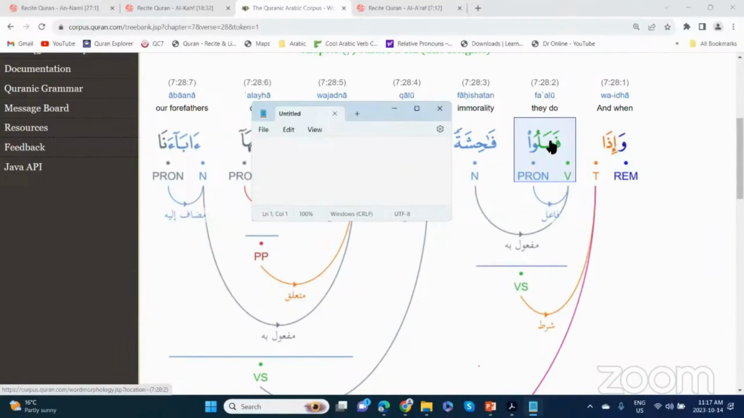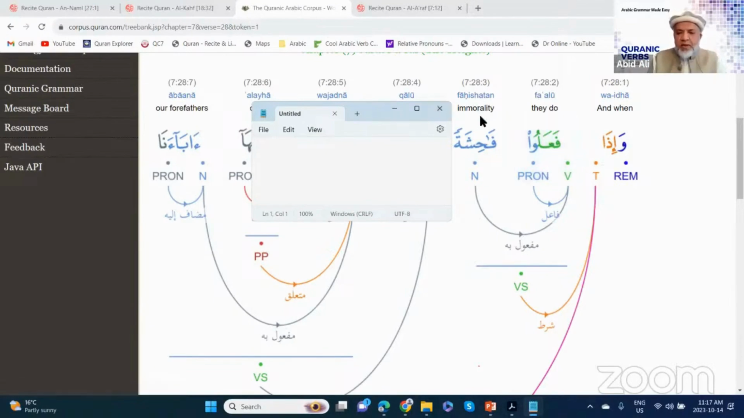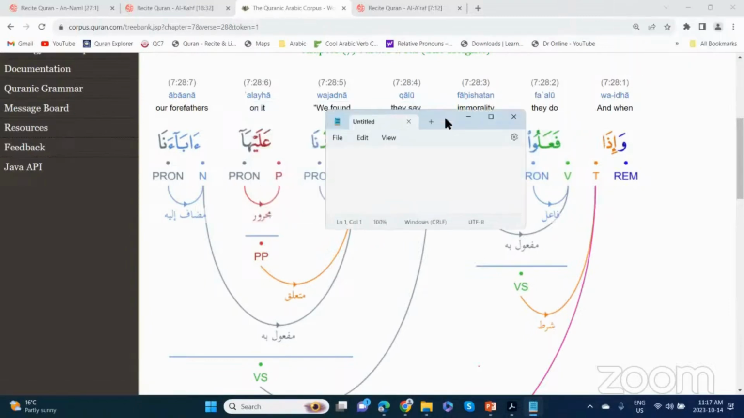Have we learned fa'ala, fa'alu? And the translation is: they did. If you just look at fa'alu, is this a complete verbal sentence? Yes. There is a verb and there is a fa'il. Now, is it an inside fa'il or an outside fa'il?